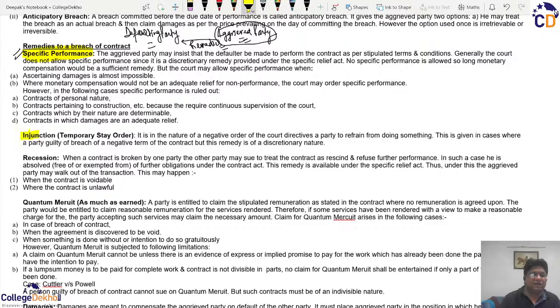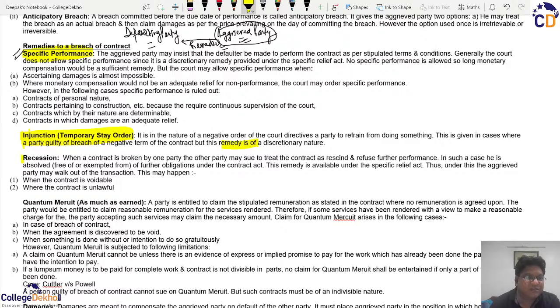Similarly, we can have that the contract or the aggrieved party asks for the injunction. So this primarily focuses on that when there is an anticipatory breach, then instead of waiting for the breach and claiming other remedies, you can always move in to stop this anticipatory breach. So when you stop a party from going for the breach, then we say injunction or the temporary stay order. So basically, it is a kind of discretionary remedy where the party is stopped from performing the breach, or where there are chances that the breach can be there, so the court may order that such breach should not happen.